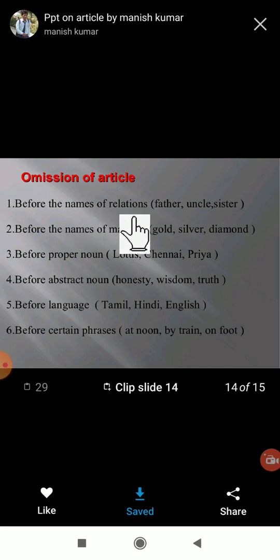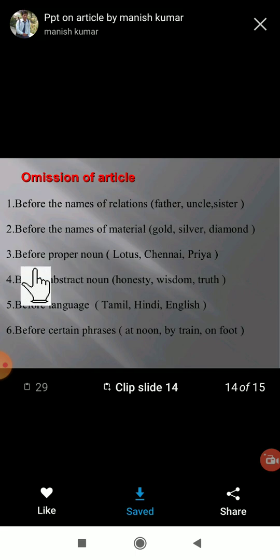Now see here. Before the names of relations. Before the names of relations means, in your family, how many members are there? To show the relation we are using the article: the father, the uncle, the sister. Even before the names of materials. Material, it could be gold, silver or diamond. So for that also we are using the article.